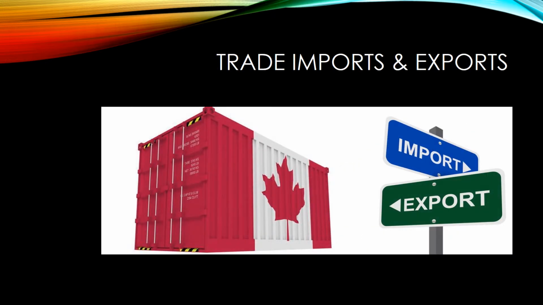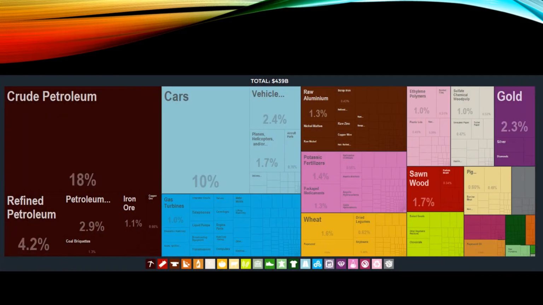Trade imports and exports. Canada is the 12th largest export economy in the world and the 33rd most complex economy, according to the Economic Complexity Index. In 2013, Canada exported $438 billion and imported $437 billion, resulting in a positive trade balance of $1.69 billion. In 2013, Canada exported $438 billion, making it the 12th largest exporter in the world.